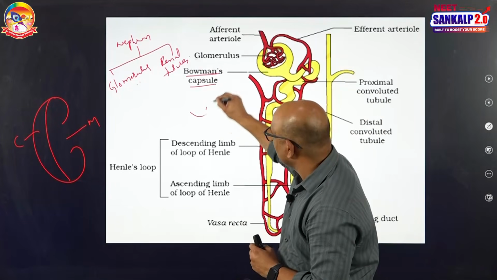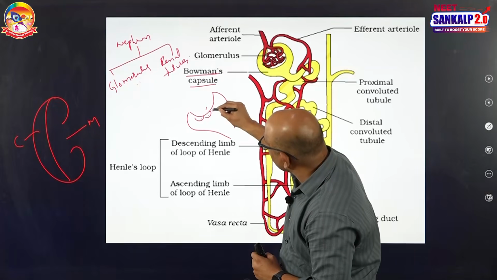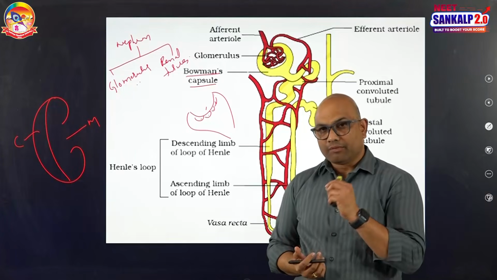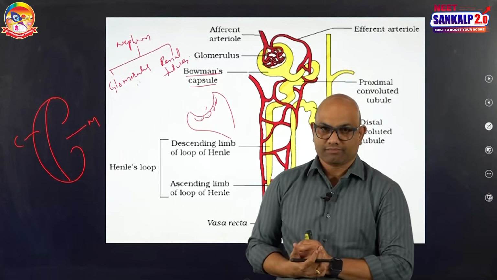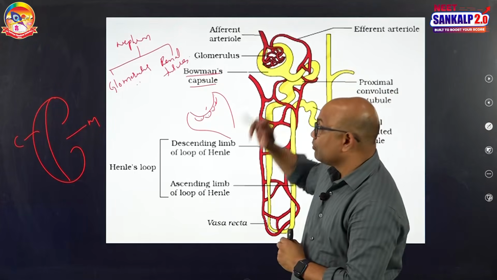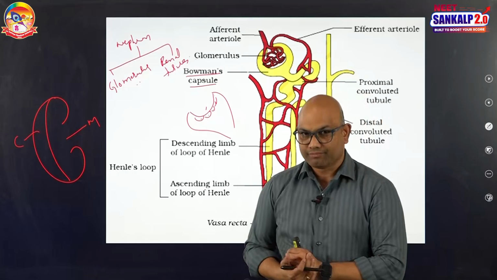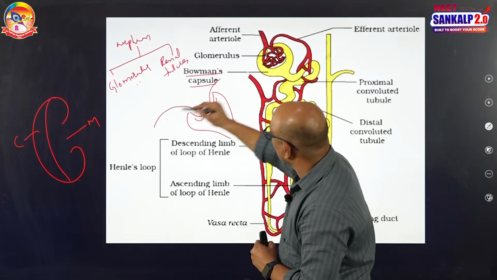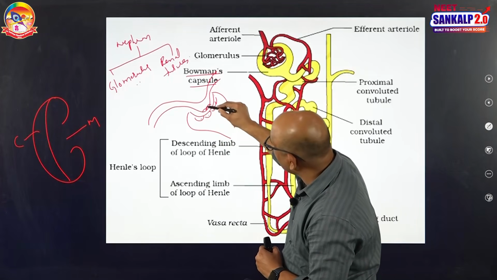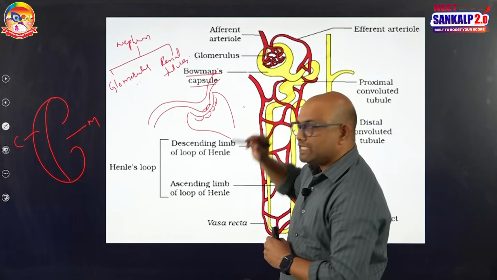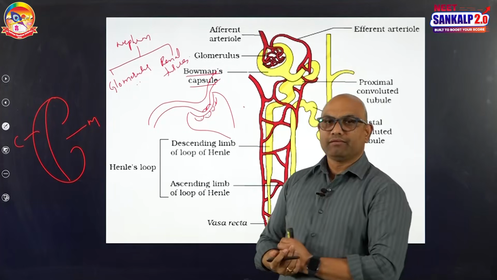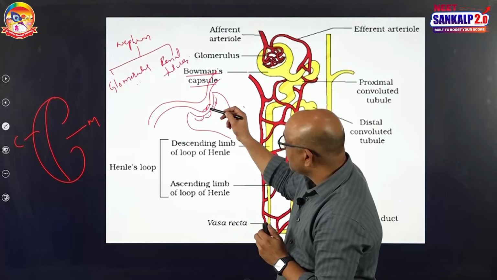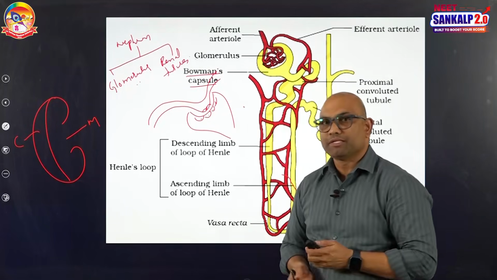See, if it is the Bowman's capsule, these are called podocytes, the simple squamous cells, and between these podocytes there are minute pores known as filtration slits or slit pores. In the wall of glomerular capillaries also there are pores called fenestrae. See, this is the wall of Bowman's capsule, and this is the wall of the glomerulus. This glomerular wall plus Bowman's capsule wall plus a basement membrane together form a filtration membrane. There are three components in the filtration membrane: one is the simple endothelium of the glomerular capillary, followed by the basement membrane, followed by the simple squamous epithelium of Bowman's capsule.